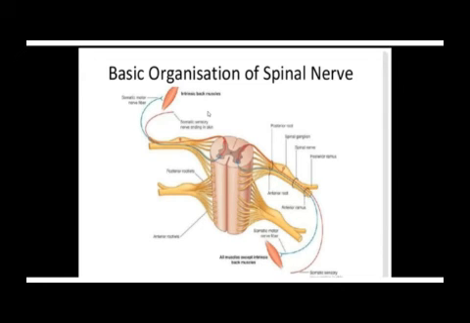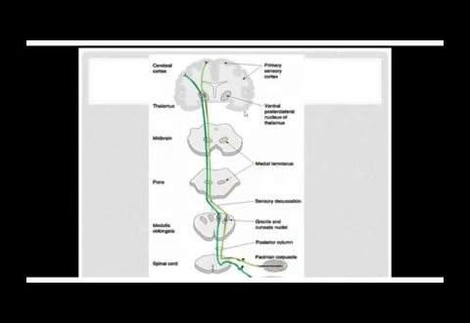So you find that by looking at this, the embryology of the spinal cord enables you to understand the structure of the spinal nerves in relation to the spinal cord. Remember, these spinal nerves are part of the peripheral nervous system, and they were derived from the neural crest cells. Very, very important. And I believe you're now appreciating how the embryology of the nervous system is very important in understanding.